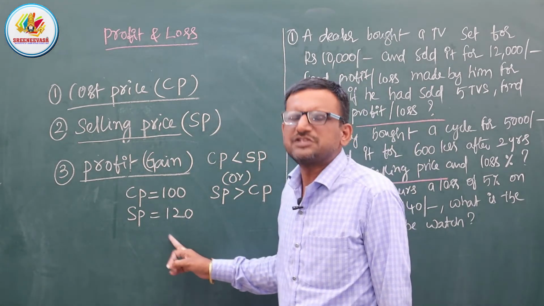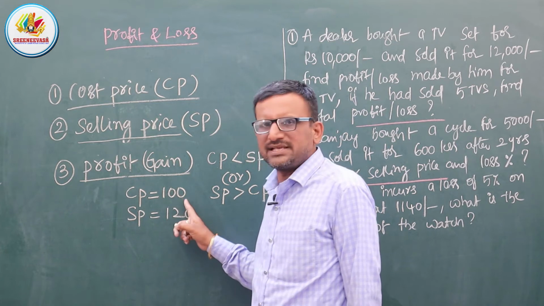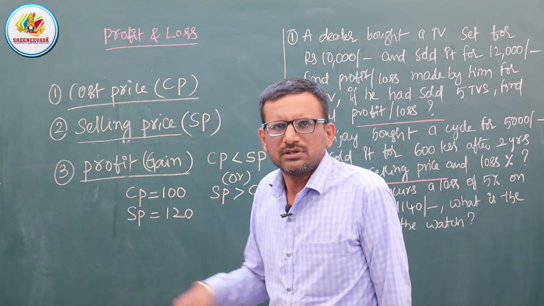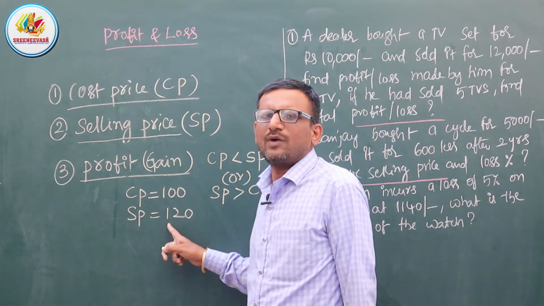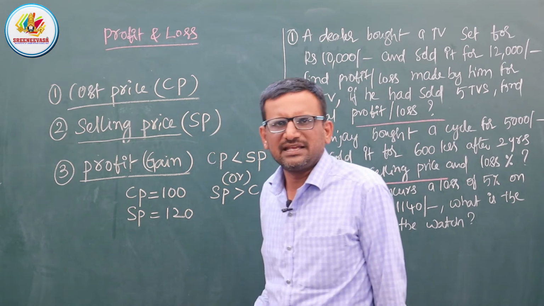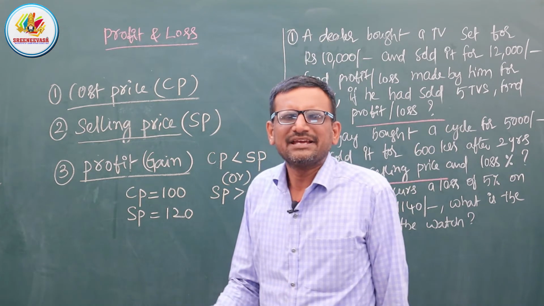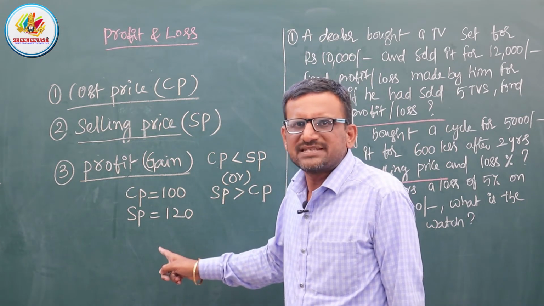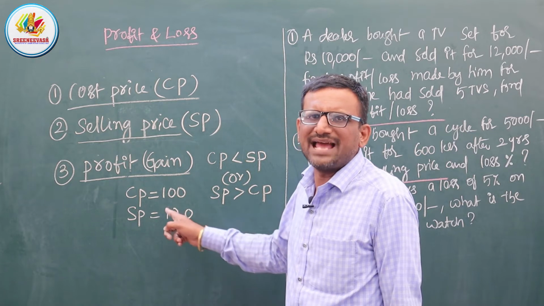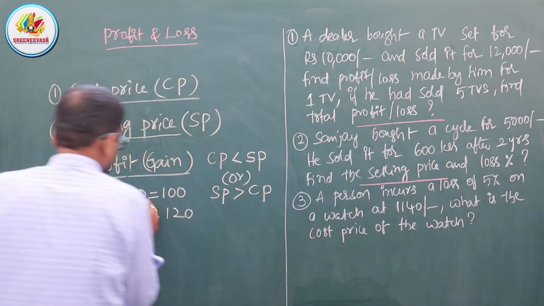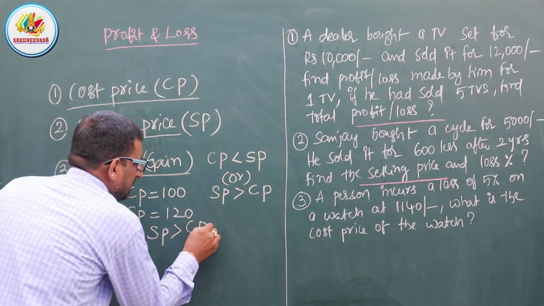For this example, which one is more? I purchase a product for 100 rupees. Now I sell that product for 120 rupees. So definitely I get a profit or gain. Why? Because here the selling price is more than the cost price.